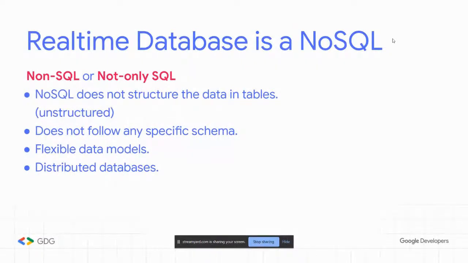If you're familiar with SQL, you know that data is structured in tables and you have rows and columns with all this sort of information. But the SQL databases usually follow a specific schema. NoSQL, on the other hand, is more free. There is no schema. It's schemaless, and the data is really not structured. So you can do basically whatever you want. You're going to see that in a minute when I show some examples. It's very flexible and it's highly scalable.